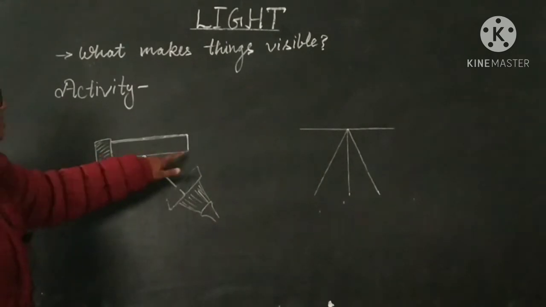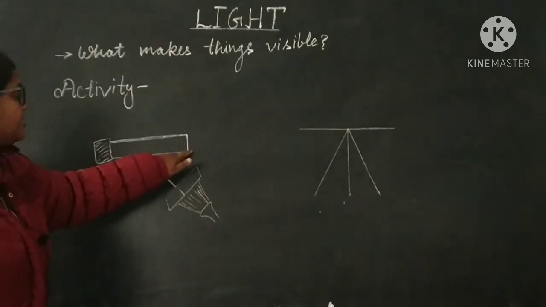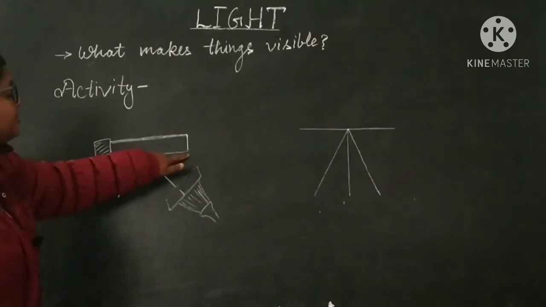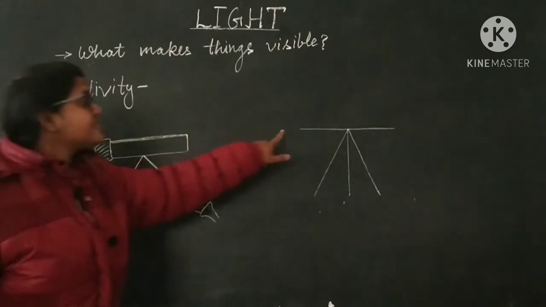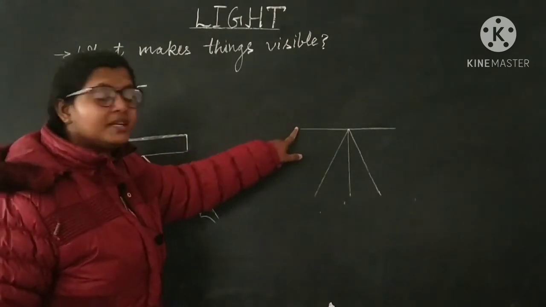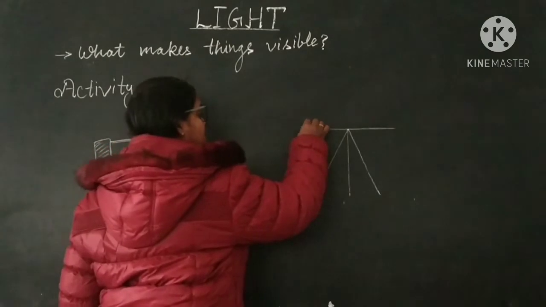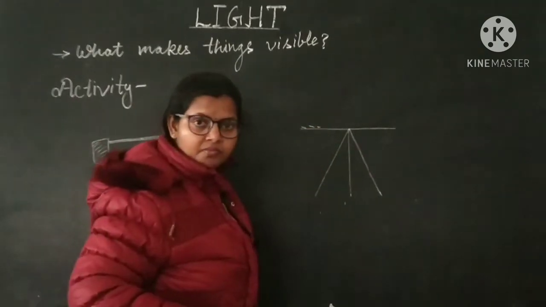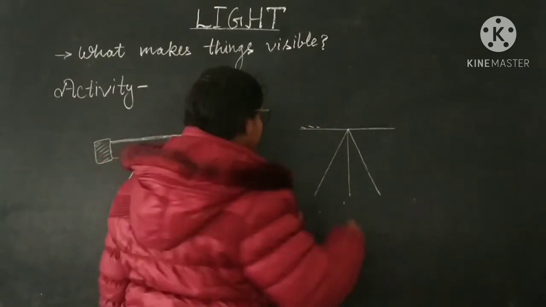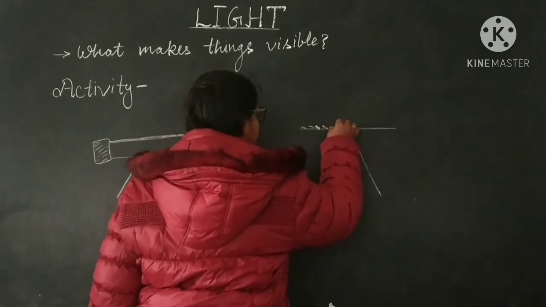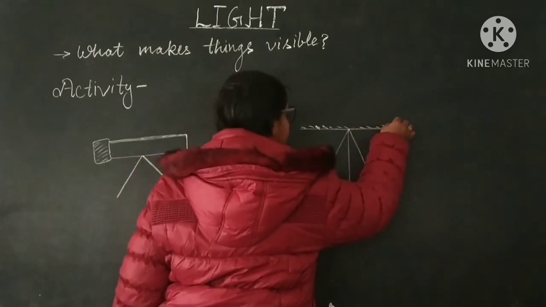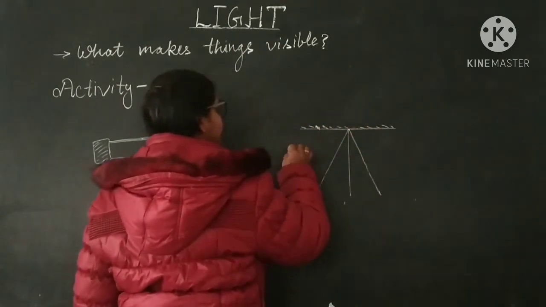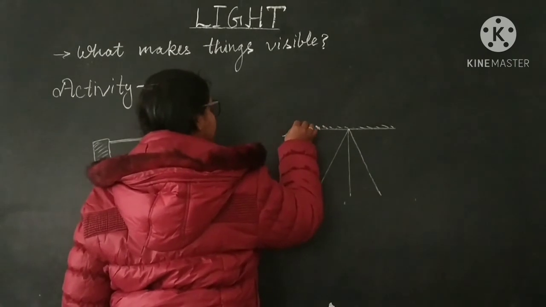Now take a pencil and draw the position of this mirror. This is the position of that mirror.